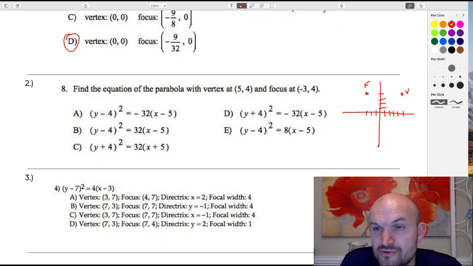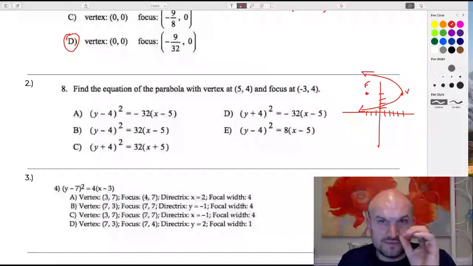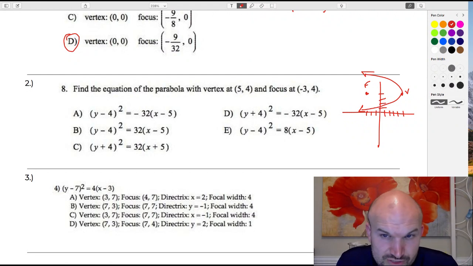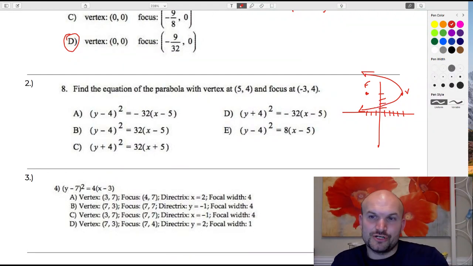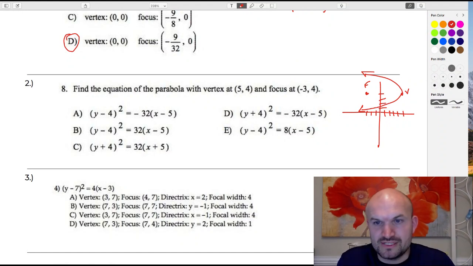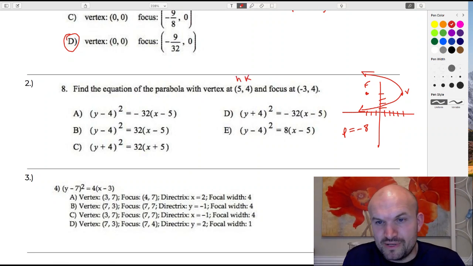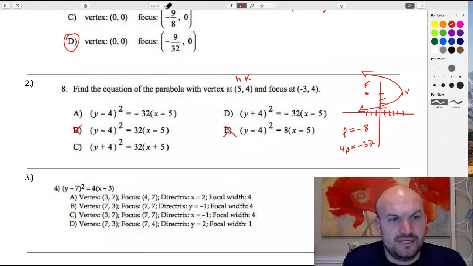Okay, so again, just remember, guys, that the parabola always opens up towards its focus. Since the distance from my vertex to my focus here is going to be 8, but since you're going to the left from vertex to focus, I know that my p is equal to negative 8. Again, my vertex, this is my h and my k, so therefore 4p would equal negative 32. So that's not it, that's not it, and that's not it.